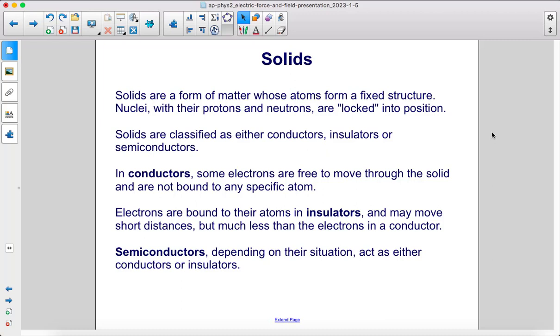In conductors, some electrons are free to move through the solid and are not bound to any specific atom. Electrons are bound to their atoms in insulators and may move short distances, but much less than the electrons in a conductor. Semiconductors, depending on their situation, act as either conductors or insulators.